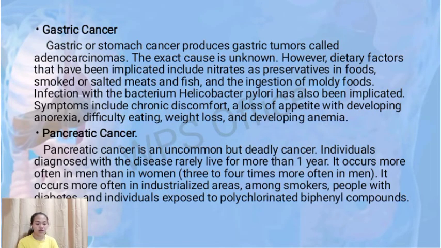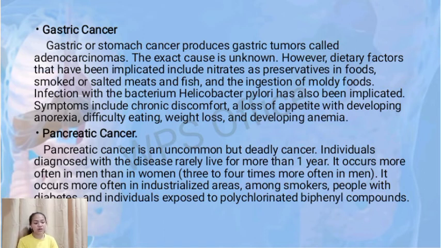Gastric cancer. Gastric or stomach cancer produces gastric tumors called adenocarcinomas. The exact cause is unknown. However, dietary factors that have been implicated include nitrates as preservatives in food, smoked or salted meats and fish, and the ingestion of moldy foods.